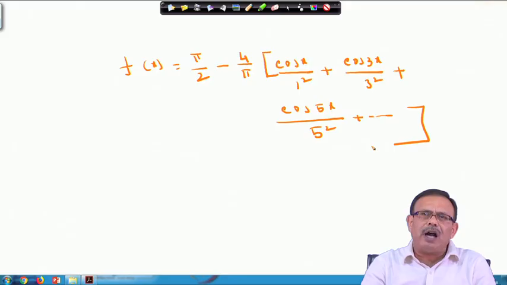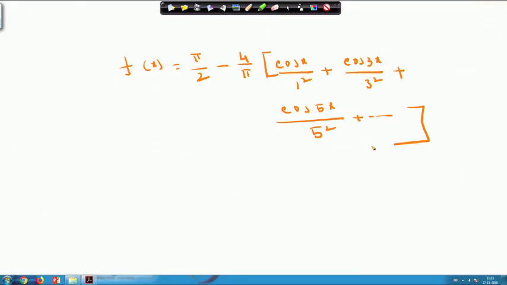So please note that at the beginning itself, before finding the Fourier series of a function, if I check whether f(x) is an even function or an odd function, my calculation burden will be reduced. Because if it is an even function, it will have only cosine terms, that is, you have to calculate a_0 and a_n, whereas if the function is an odd function, it will have sine terms only, which we will see in the next lecture.